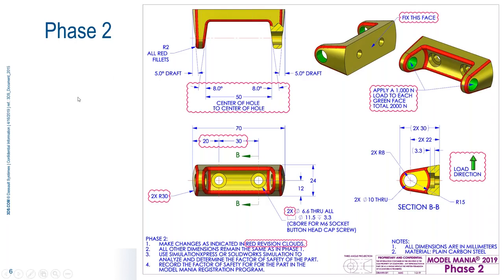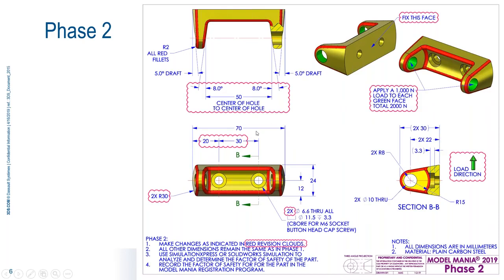Let's take a look at what we're doing up here in this view here. So we're adding draft to the inside faces, 8 degrees of draft, but we want to maintain 50 millimeters center to center a hole. So we're going to need to figure out how to approach that one. Fillets all remain the same. No dimensions over here change. And then when it comes time to do simulation, we'll hold this face, apply a fixity there, and then apply a vertical load in this direction to these 2 green faces of 100 newtons each, total of 200 newtons.